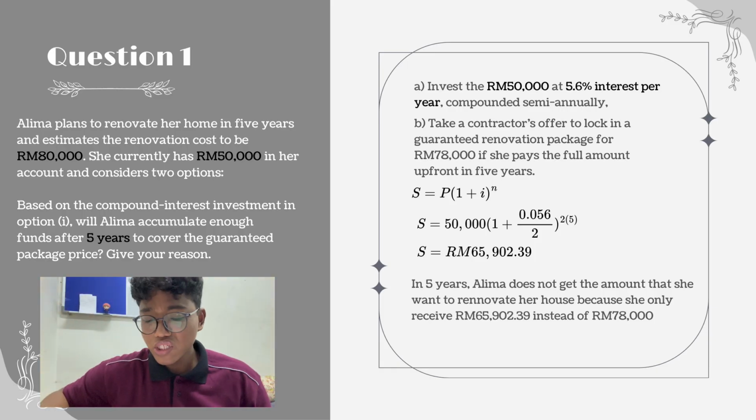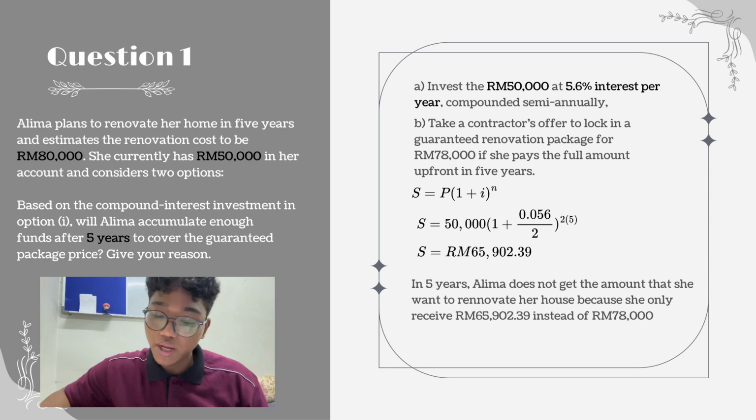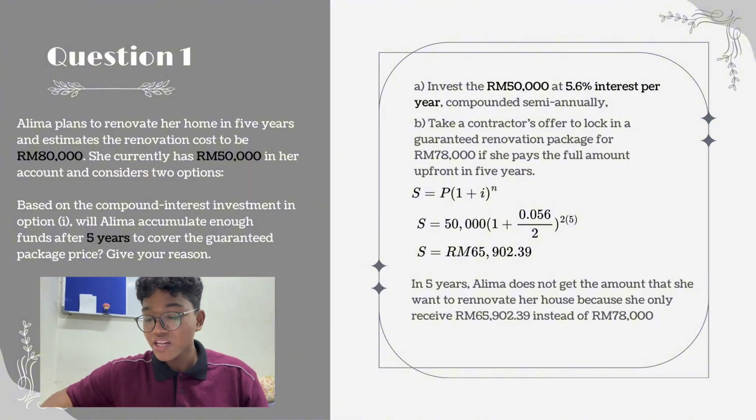Question 1. Alima plans to renovate her house in 5 years and estimates the renovation cost to be 80,000 ringgit. She currently has 50,000 ringgit in her account and considers two options. First, she wants to invest the 50,000 ringgit at 5.6% interest per year, compounded semi-annually, or she can take a contractor's offer to lock in a guaranteed renovation package for 78,000 ringgit if she pays the full amount upfront in 5 years. Based on the compounded interest investment in option 1, will Alima accumulate enough funds after 5 years to cover the guaranteed package price? Give your reason.